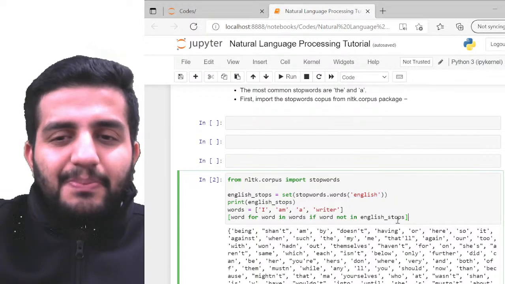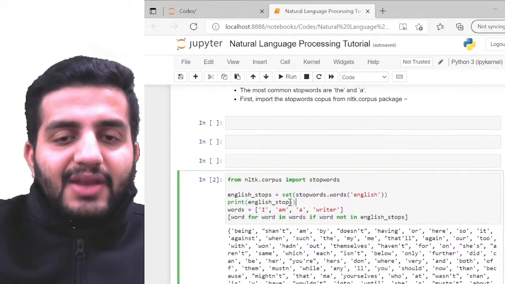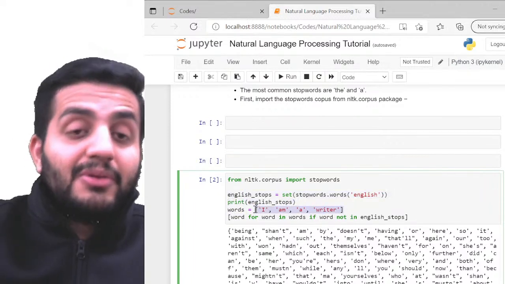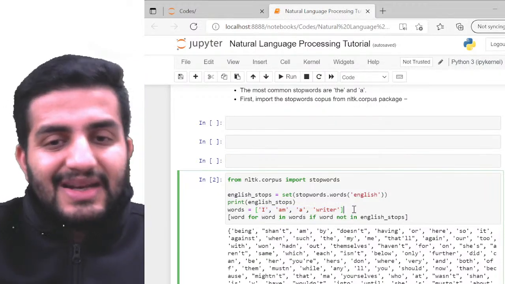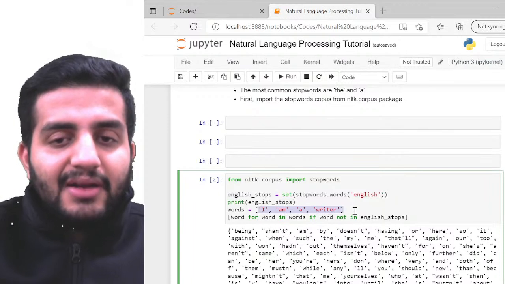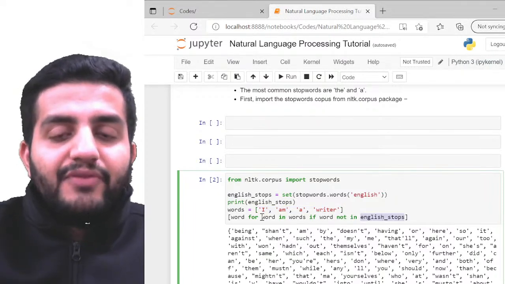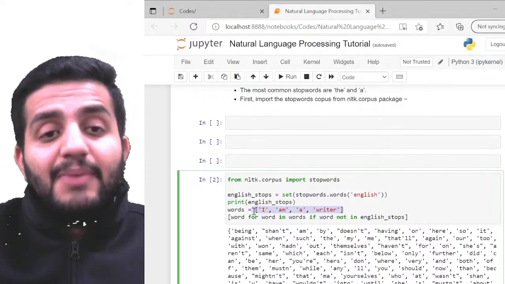Again, it's just simple looping. I have the English stop words given here, and I'm talking about the tokens. The tokens are already done, so I'm not talking about the tokenization process. These are my tokens: I'm a writer. Now I'm passing this on top of my stop words, so I'm going to remove the words which are part of my inbuilt stop words list.